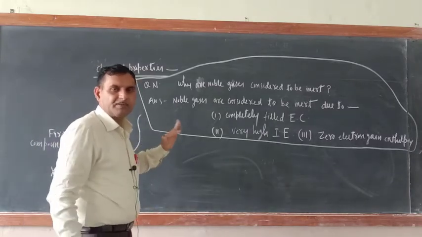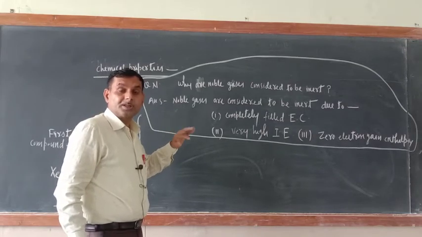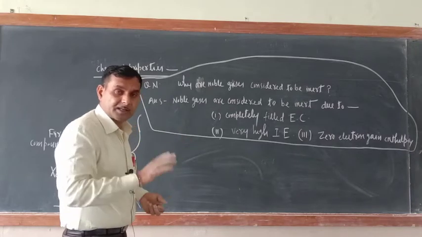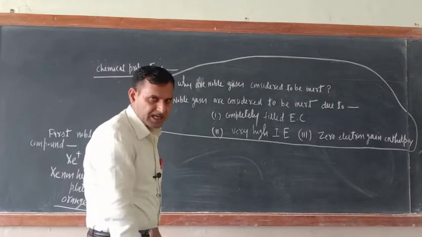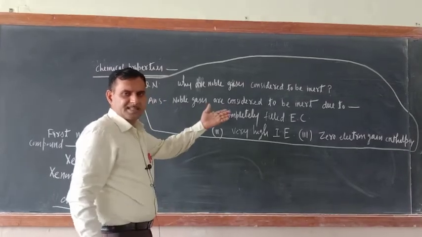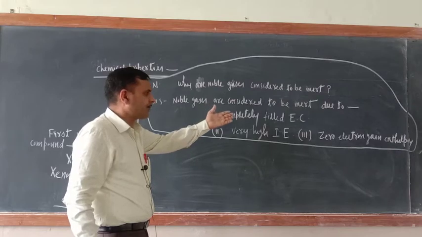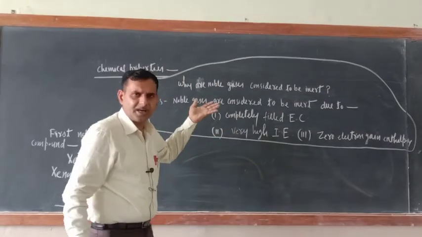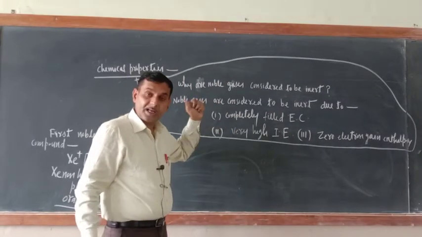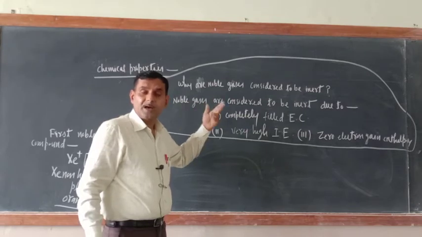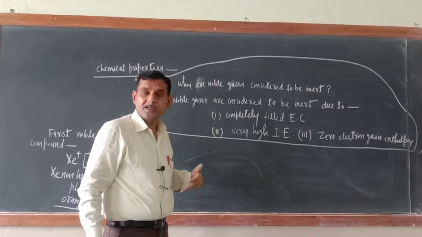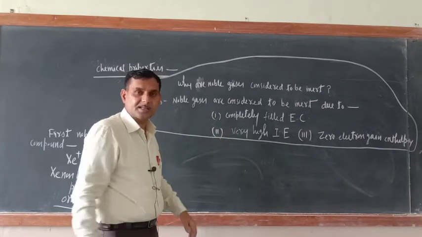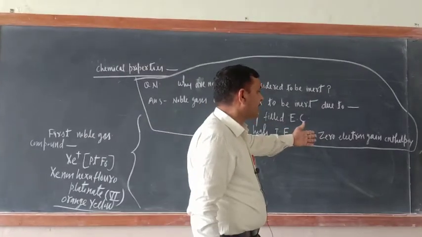If electronic configuration is not filled, they will try hard to complete their octet, and for the completion of the octet they have to react with somebody else. Okay, here what is there? Noble gases have the complete octet, a completely filled electronic configuration. EC means electronic configuration, that is why they will not react with anyone. Second one is their ionization enthalpy is very high. Okay, so if ionization enthalpy is very high, then what is there? Energy is not available to remove their electron from their outermost shell, that is why they are less reactive. Similarly, their electron gain enthalpy is zero.